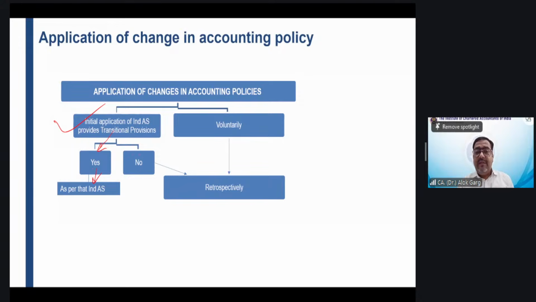Sir, if no transition related provision is given, then you have to apply retrospectively. Then you don't have any choice. Sir, if we are applying the change voluntarily, then it has to be applied retrospectively.